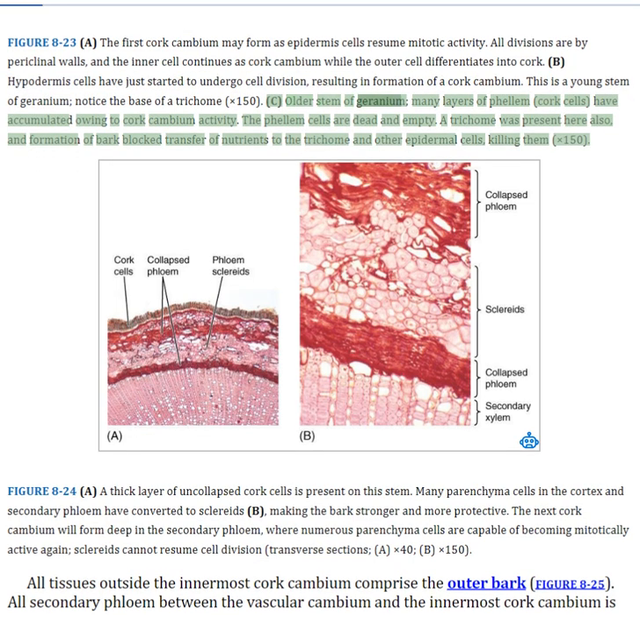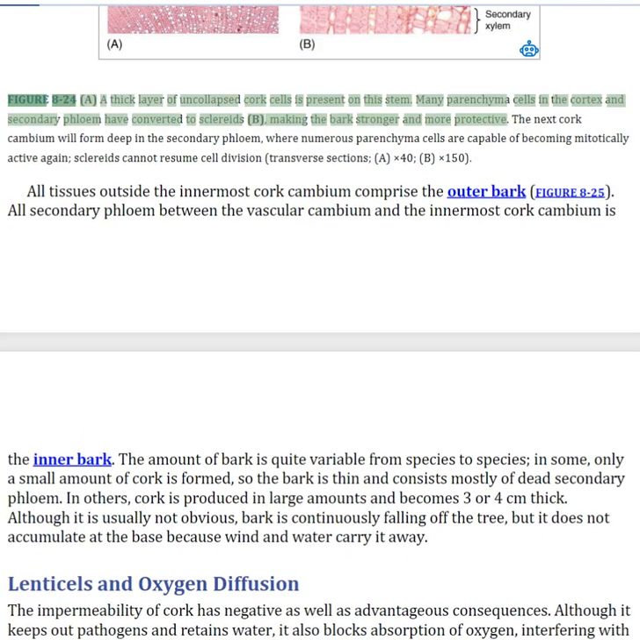Older stem of geranium. Many layers of phloem have accumulated owing to cork cambium activity. The phloem cells are dead and empty. A trichome was present here also, and formation of bark blocked transfer of nutrients to the trichome and other epidermal cells, killing them. Figure 8.24. A thick layer of uncollapsed cork cells is present on this stem.